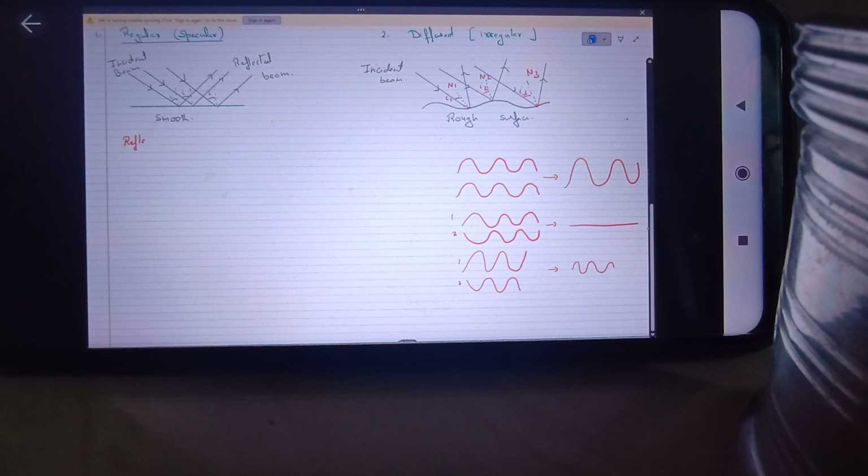Like a skipping rope. If you try to generate waves on the skipping rope and your friends at the two corners generate waves in the reverse order, one taking up while the other goes down, you will find that the amplitude will die out. But if you do it in the same way, the amplitude will increase. So this is how you can see it.